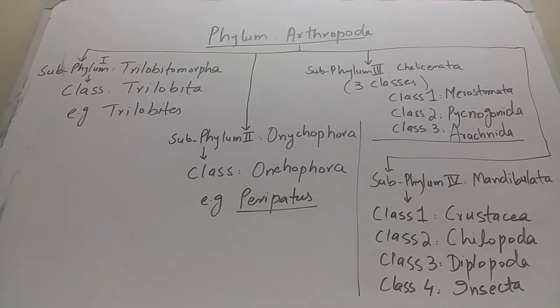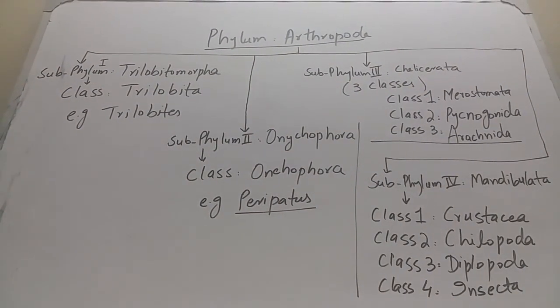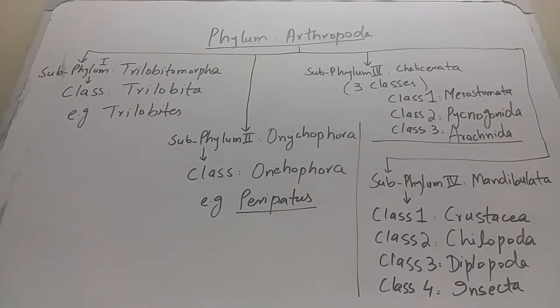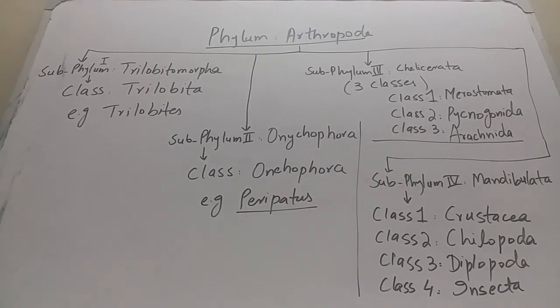The second class is Pycnogonida, which includes sea spiders. You can see I have written it on the rightmost side of the board. And the third class is Arachnida, which includes spiders, scorpions, ticks and mites.